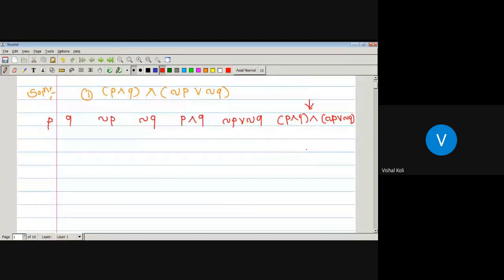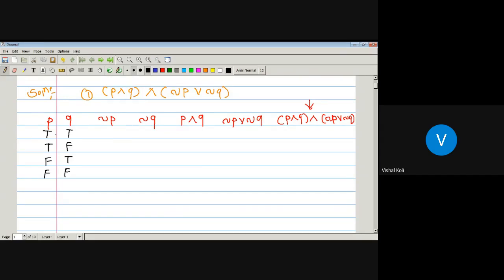Now first, P and Q, the possible combinations: true, true; true, false; false, true; false, false.